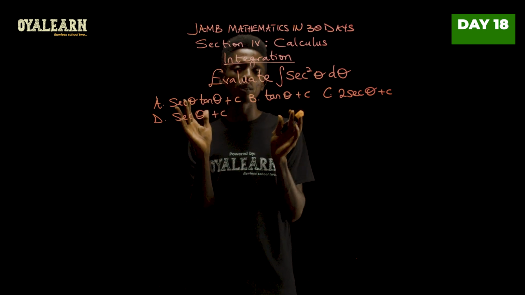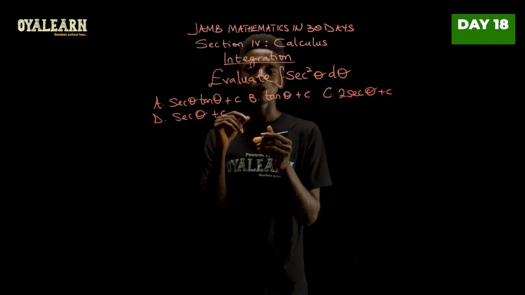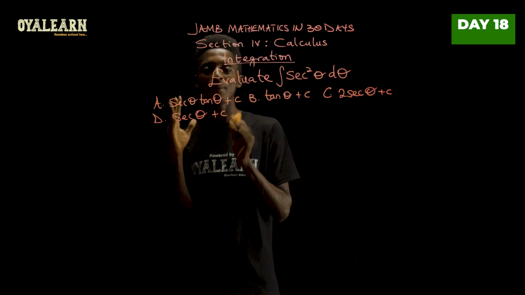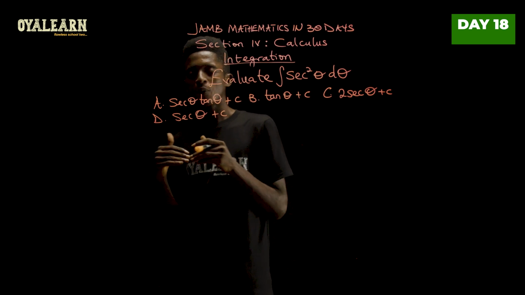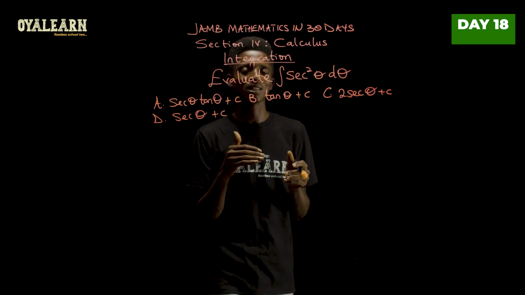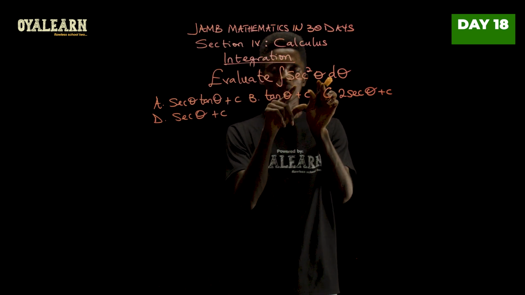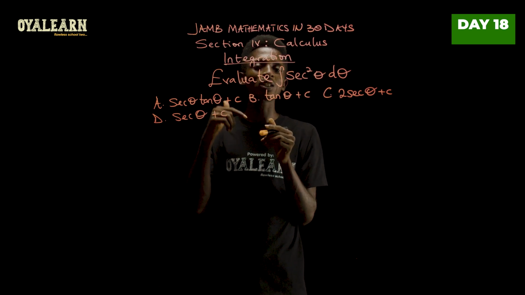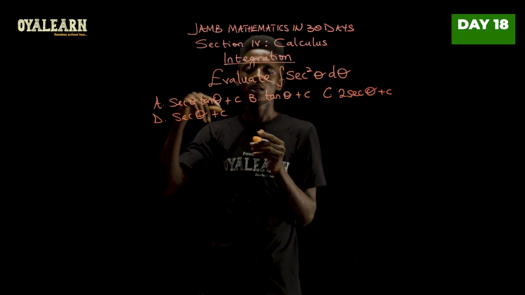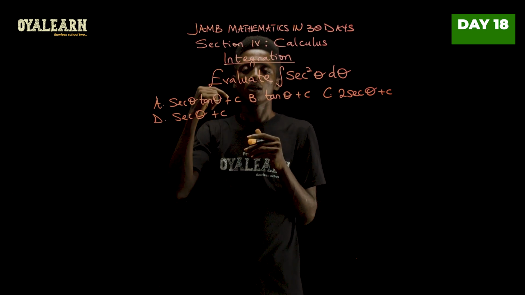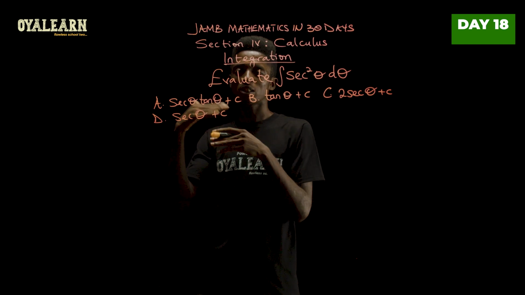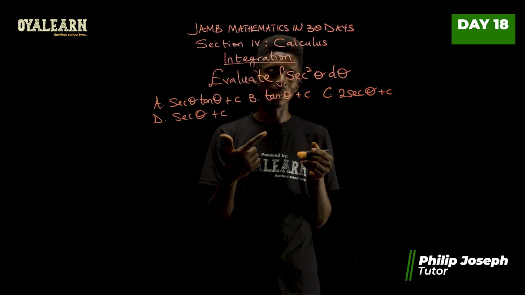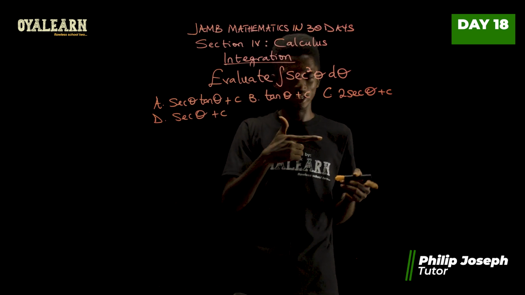But how you'll be able to know the correct answer without error is to recall the rules of differentiation. Now, I mentioned at the beginning of this video that when you are integrating a particular expression, what you would get would be what it would have been before differentiation. For example, when you have x squared and you differentiate with respect to x, you would get 2x. Then when you integrate 2x, it should get back to x squared.